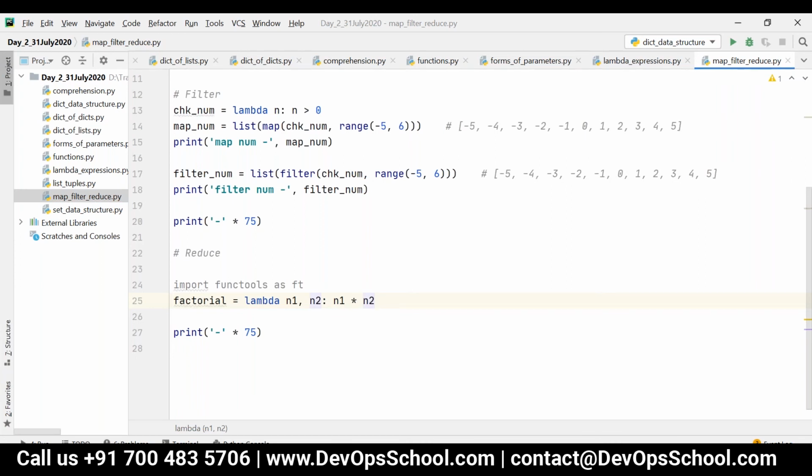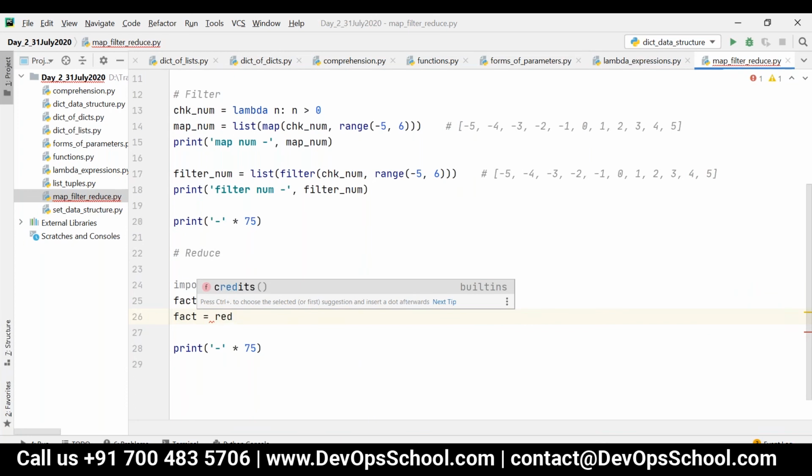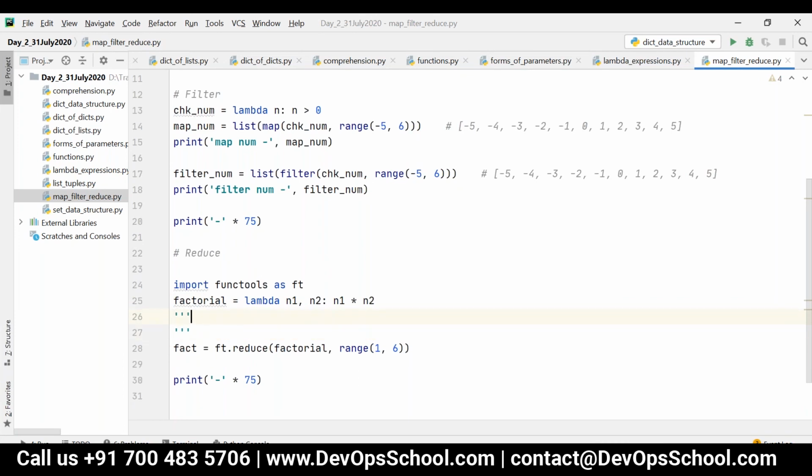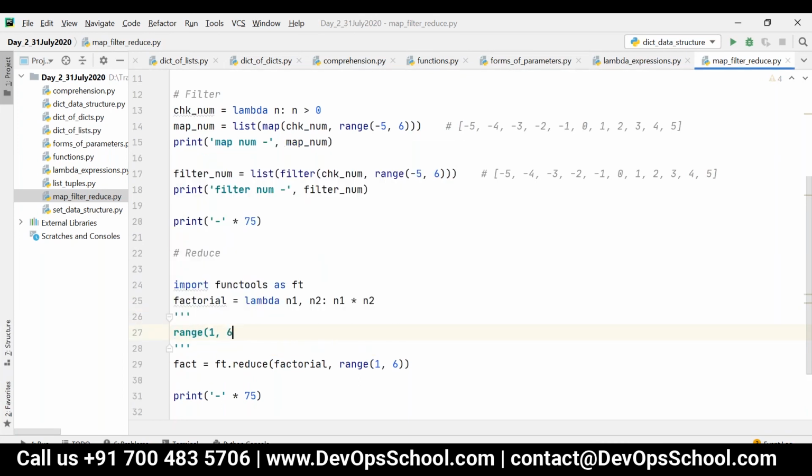Now let's say fact is equal to ft dot reduce of first one factorial, comma, and then I can say range of 1 comma 6. So we know what is range of 1 comma 6, right? It will take the input as 1, 2, 3, 4, 5.